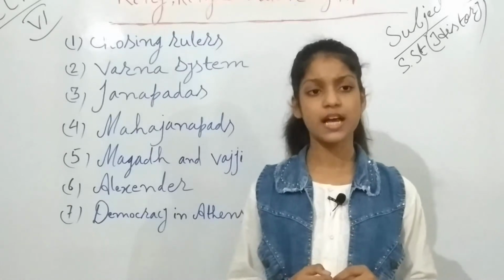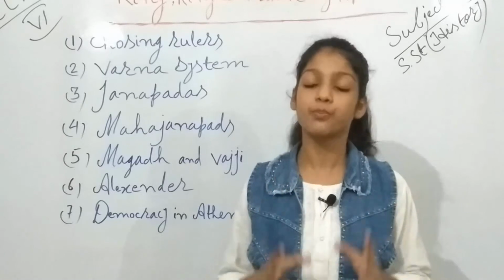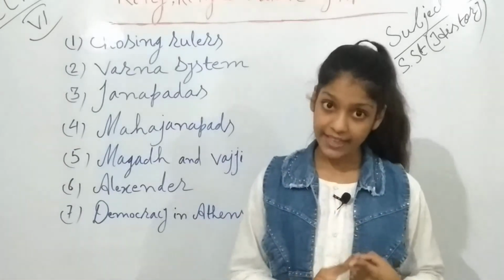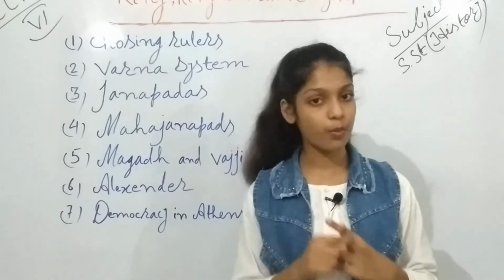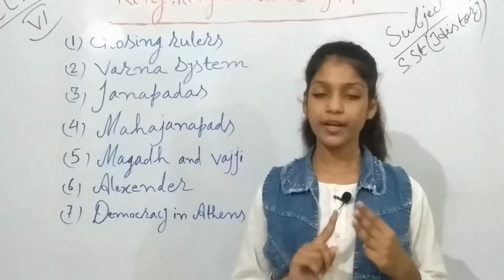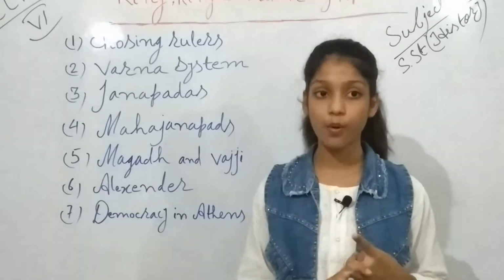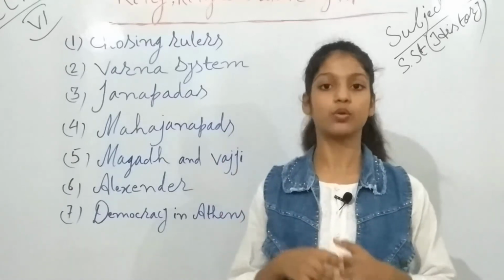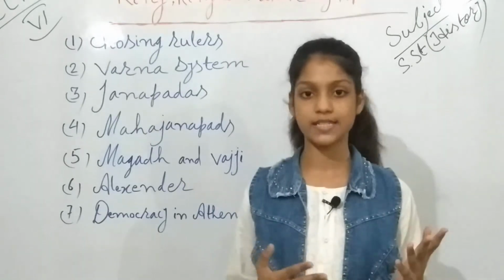Now I will tell you that in Magadh, the Ganga and its tributaries flowed, and due to that there was water supply, water transport, and the lands were also very fertile. At that time, 3000 years back, there were no motorcycles, no cars, nothing like that. There were only water transport and a few carts and chariots.